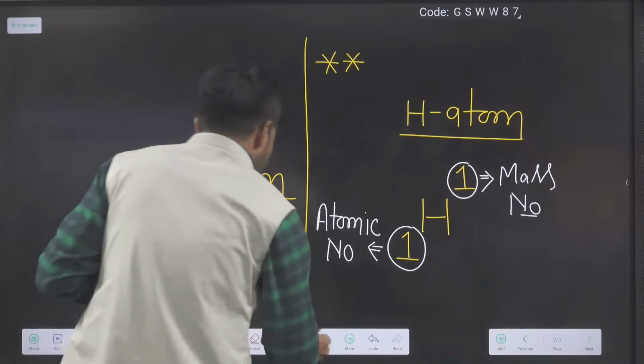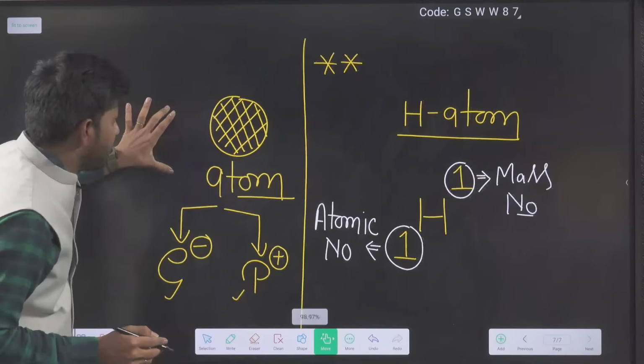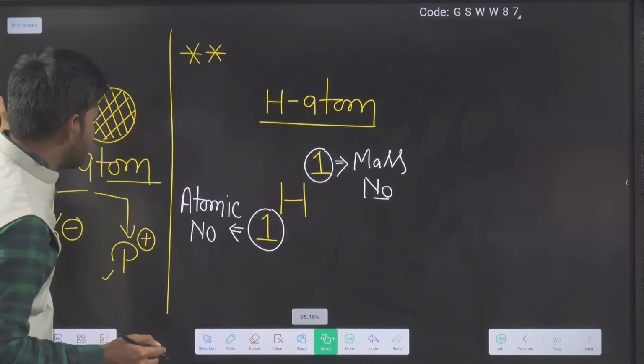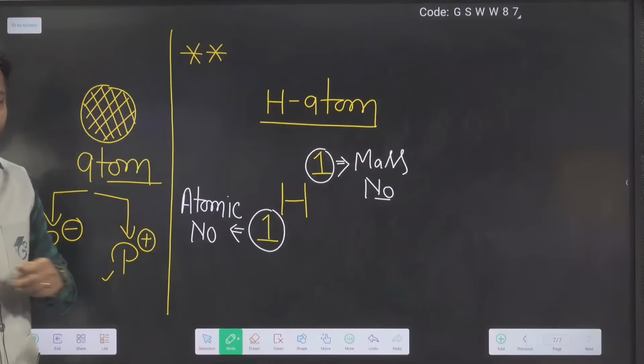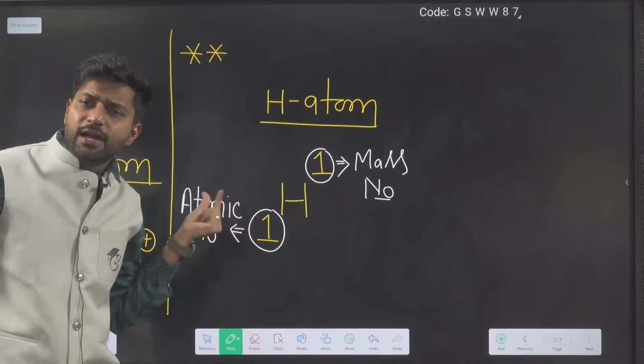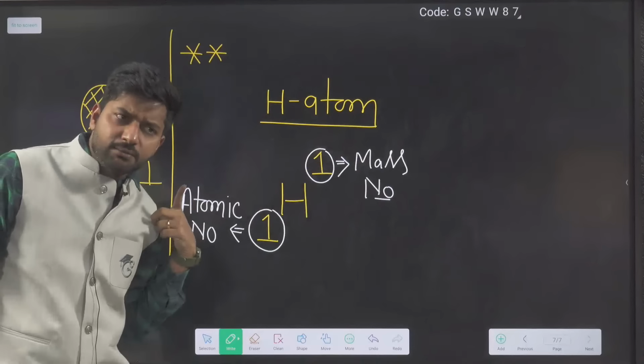On the basis of which point are you deciding the atomic number and mass number?